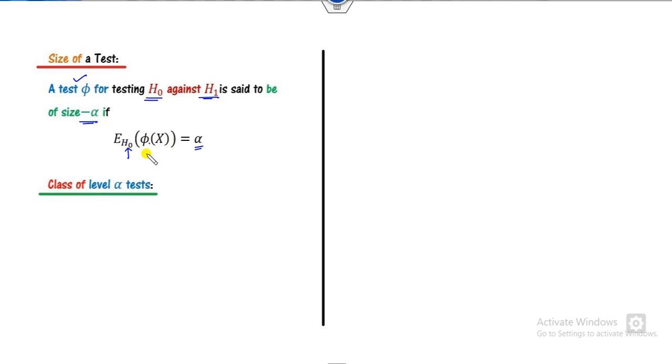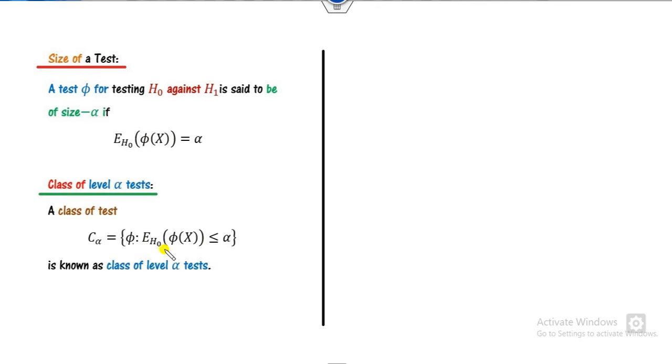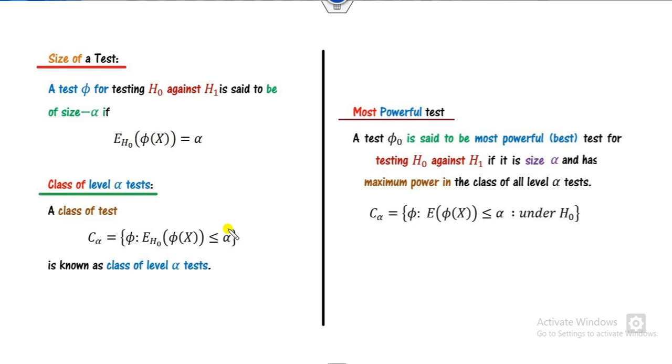What is the class of alpha? It is the collection of all those phi's whose expected value is less than or equal to alpha. Any test phi 0 is said to be the most powerful if it is of size alpha, that is, it satisfies this property, and has the maximum power of all in this class.